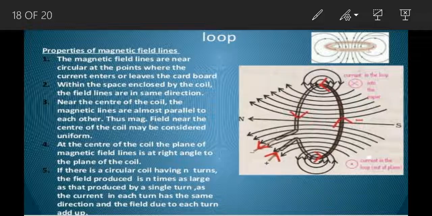Now, at the start of the lesson we said that every magnet occurs in poles. So in this circular loop, how do we identify the poles of the coil? Every magnet exists in two poles, north pole and south pole, and every freely suspended magnet aligns itself in the north-south direction. So the polarity of the faces of the coil depends upon the direction of current. Now we will be able to find out the polarity of the faces.